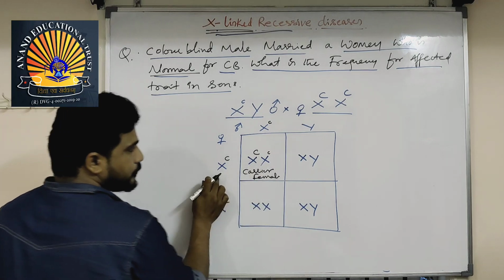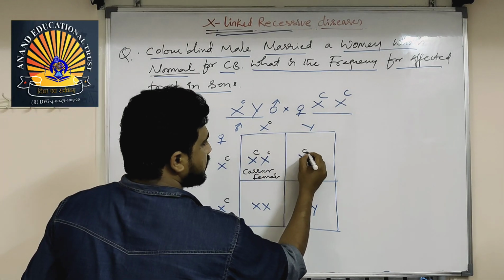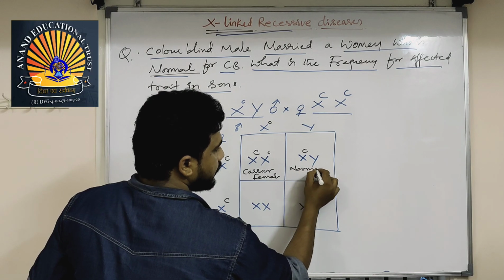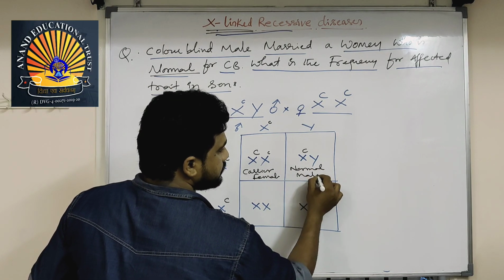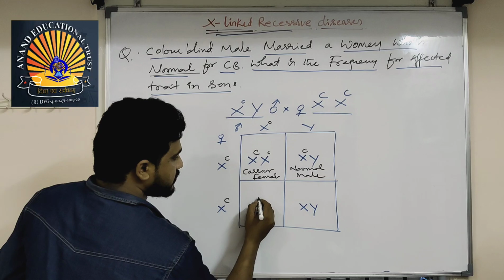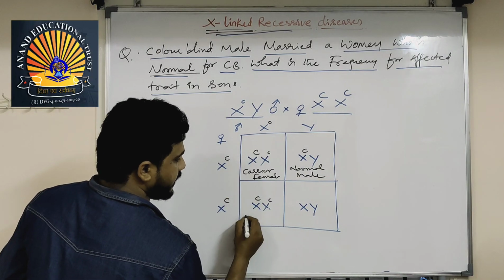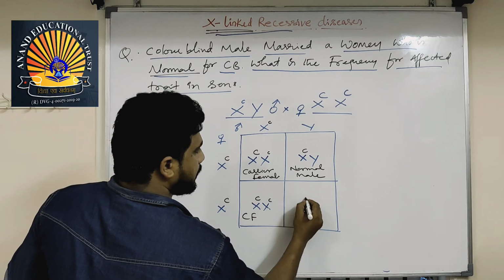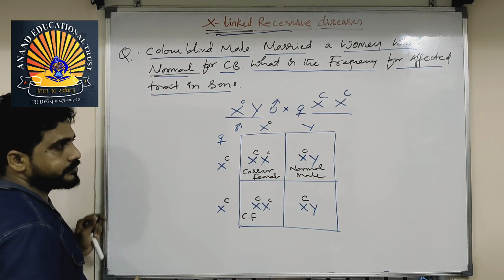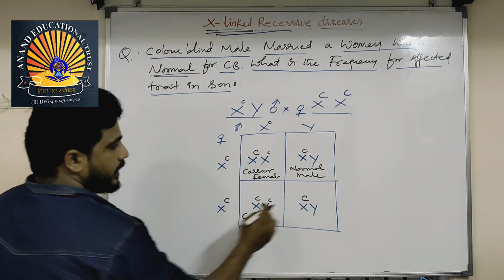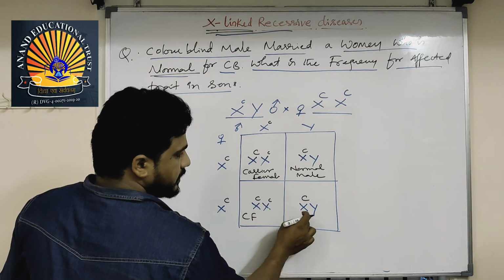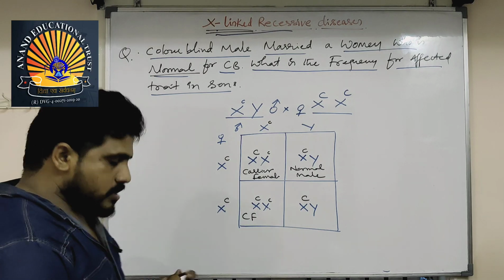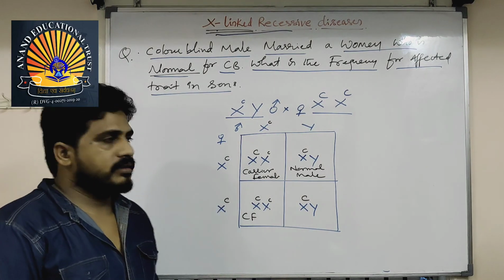This X comes from the mother, so it is capital C, and Y doesn't have any. Capital C means a normal boy. Here X capital C and X small c, again a carrier female. This time X capital C and Y, the X received from the mother, is a normal boy. This is the progeny from the given genotypes.